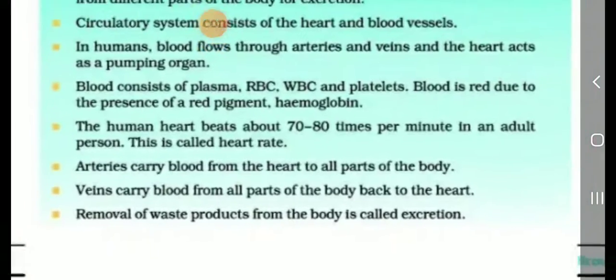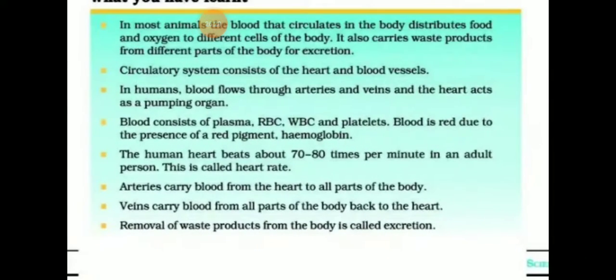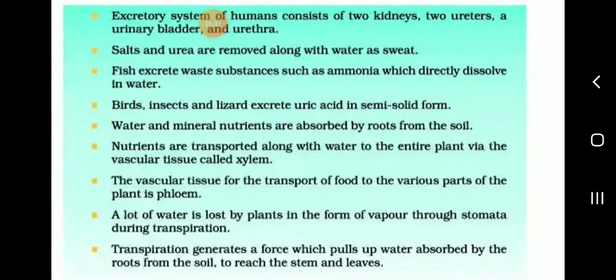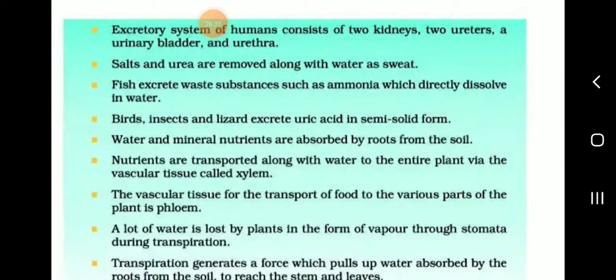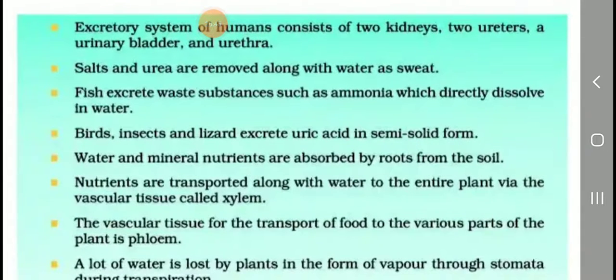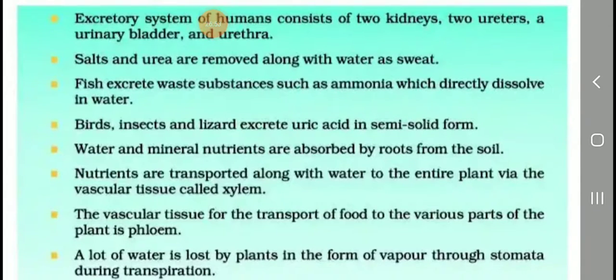The removal of waste products from the body is called excretion. What is the excretory system of humans? It consists of kidneys, two ureters, the urinary bladder, and the urethra. The salts and urea are removed along with water as sweat. Fish excrete waste substances such as ammonia, which directly dissolves in water. Birds, insects, and lizards excrete uric acid in semi-solid form.